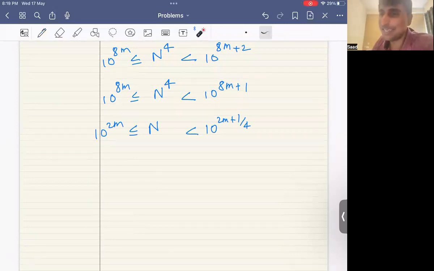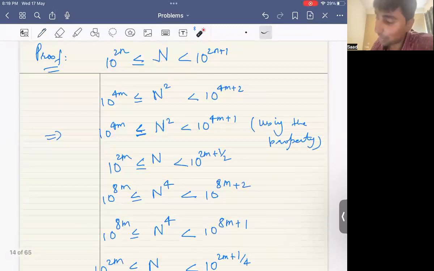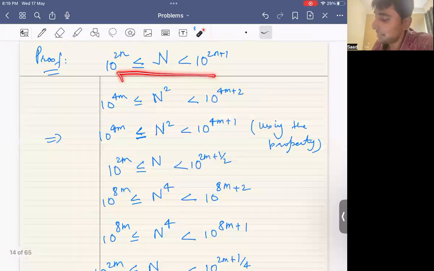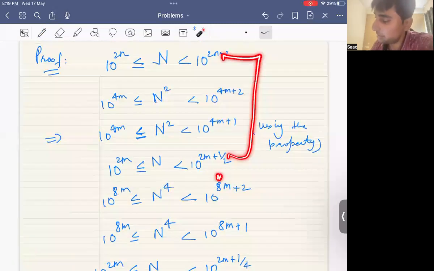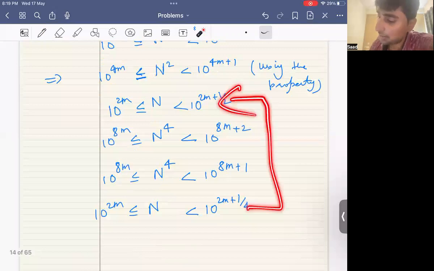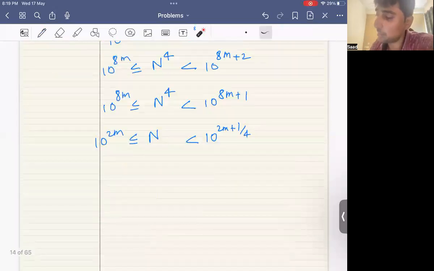Well, you see that we are trying to narrow down where n lies. So first n lied here. This is kind of nice, but not that nice. And then we realize that there's a better bound for n than this one. Then we realize that this is a better bound for n than this one. So what I'm going to do, I'm going to square this one.